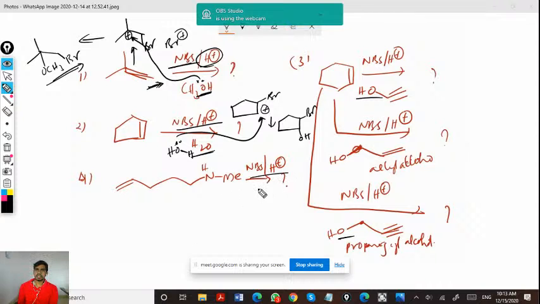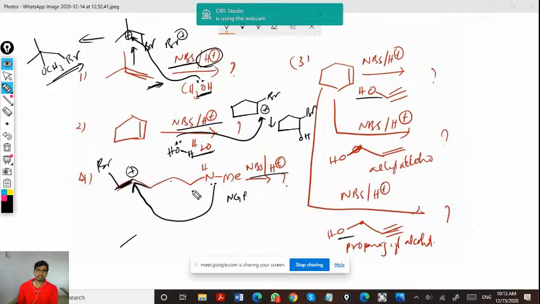Here only NBS and H plus are given, no nucleophile is given. If that is the case, bromine will add here, and the carbocation will generate here. Now the nucleophile will be this one, which is going to attack.